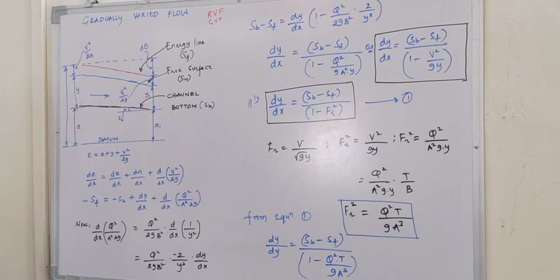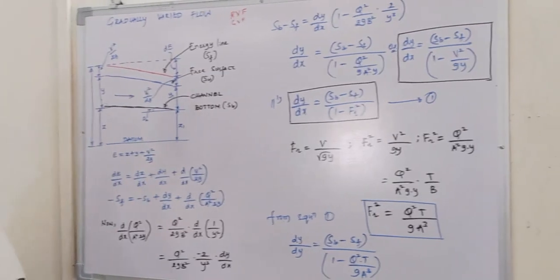So a lot of disturbed flow we are getting in the open channel. Such flow is called RVF.